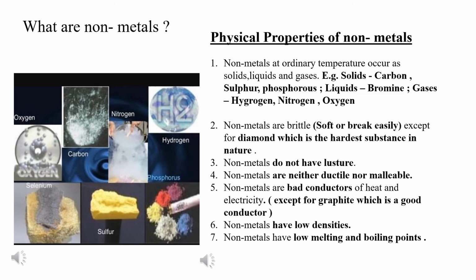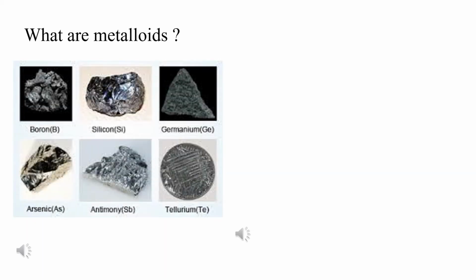Next, let us see what are metalloids. Yes, look at the picture given here. These are the examples of metalloids. Now you will see they look solid also. Some of them are shiny, some of them are rough. So they have mixed properties like metals and non-metals, correct?